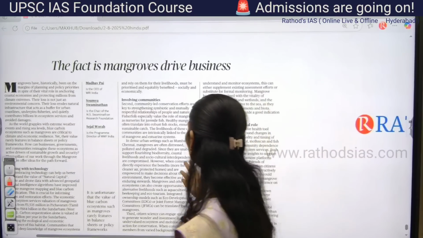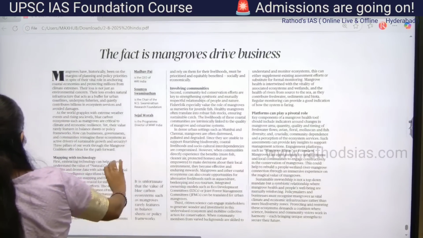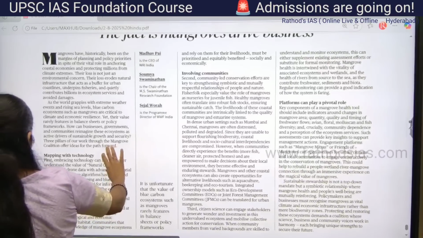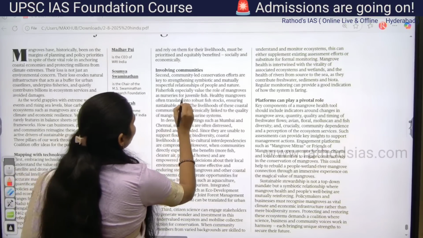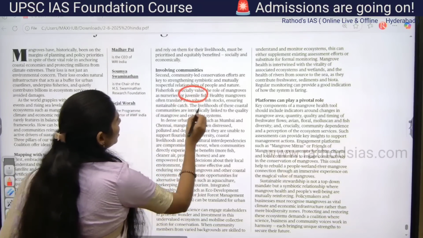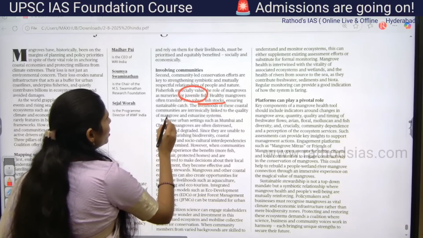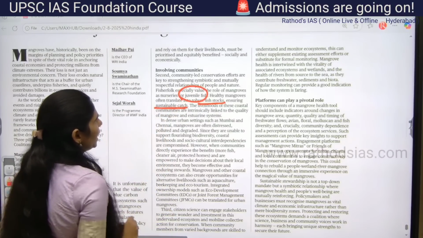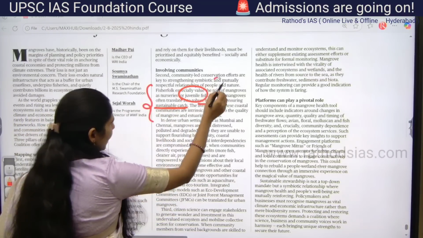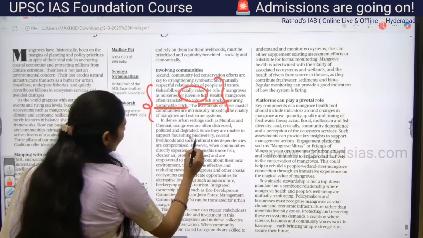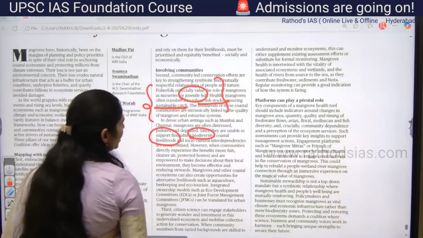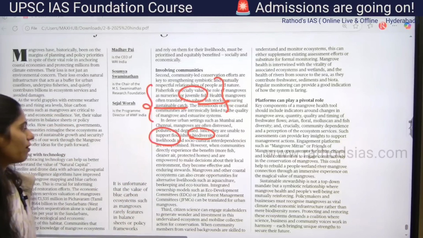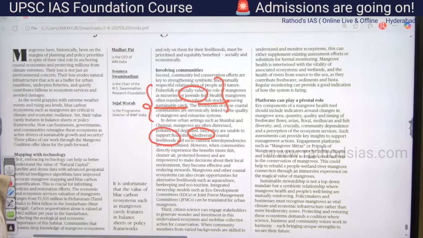So how it is helpful for the economy is, here you can see, we can go for fishing. They have good fish stocks so that we can enhance sustainable catch, so that fishing industries can be improved. And we can have good biodiversity, and most of our coastal livelihoods are dependent on these mangroves. So effective mangrove conservation is very important for ensuring livelihoods here.